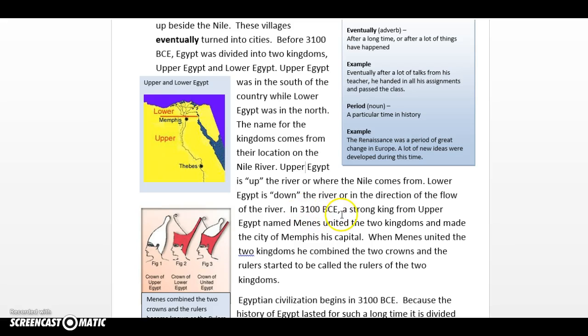In 3100 BCE, a strong king from Upper Egypt named Menes united the two kingdoms and made the city of Memphis his capital. Here's Memphis.